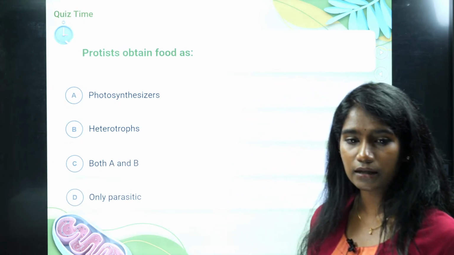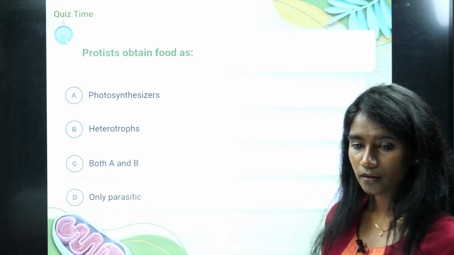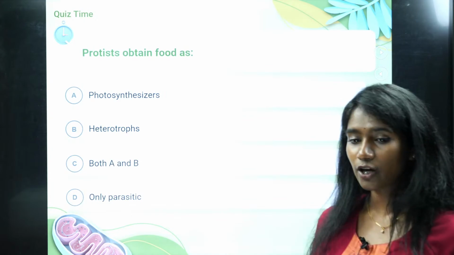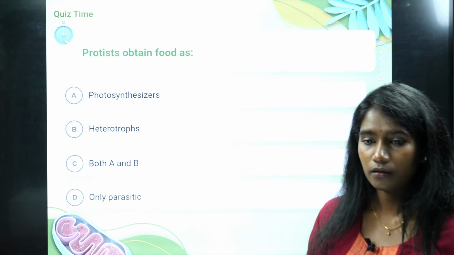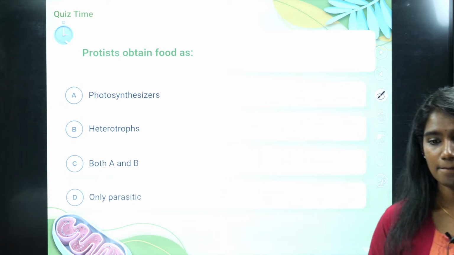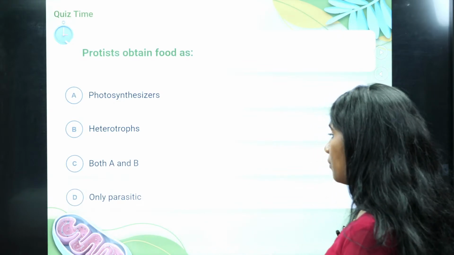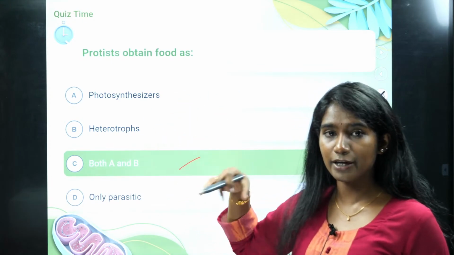What is the right answer? Can you comment the answer in the comment section for this question? It is both A and B. Because I told you it can be autotrophs also, it can be heterotrophs also.